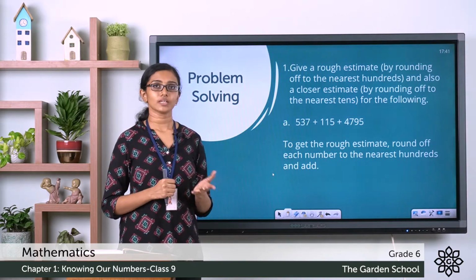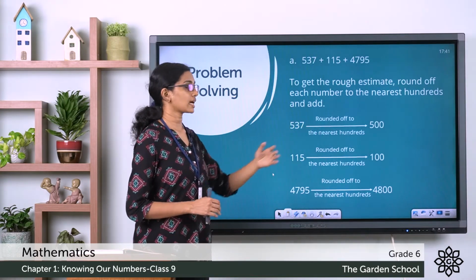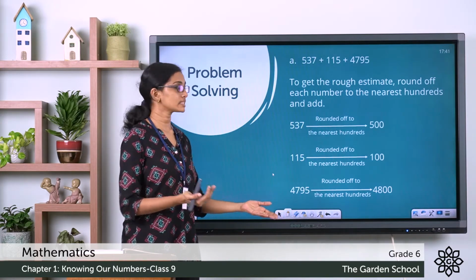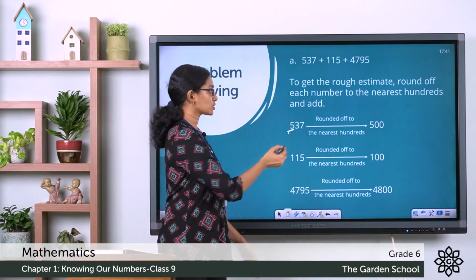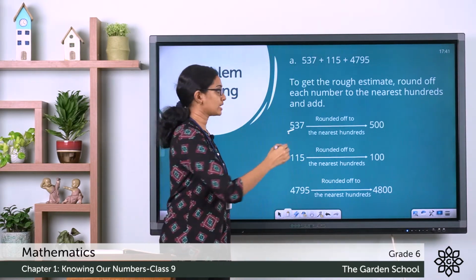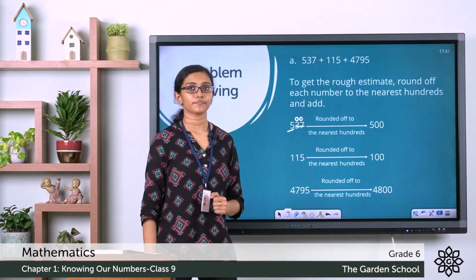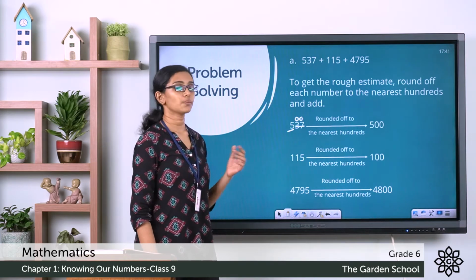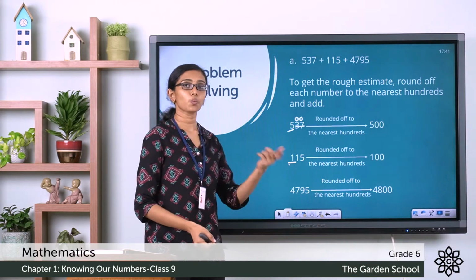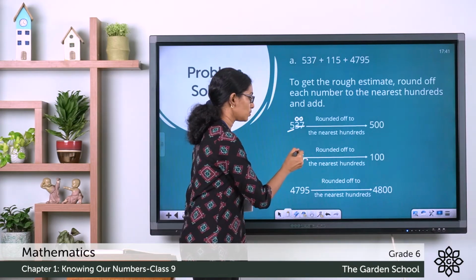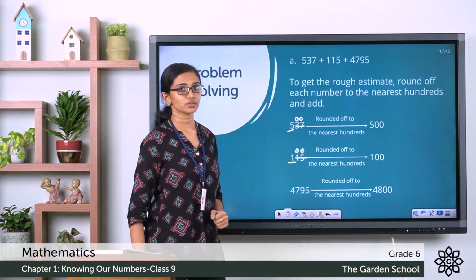find the sum. So, let's round off each of these numbers here. 537 rounded off to the nearest hundreds. And which is the rounding digit here? The hundreds digit. To the right you have 3, which is less than 5. So the rounding digit is left as it is and the digits to its right are changed to zeros to make it 500. Now 115 rounded off to the nearest hundreds. Rounding digit is 1. To the right of it also you have 1, which is less than 5. So the rounding digit is left as it is. The digits to its right are changed to zeros.